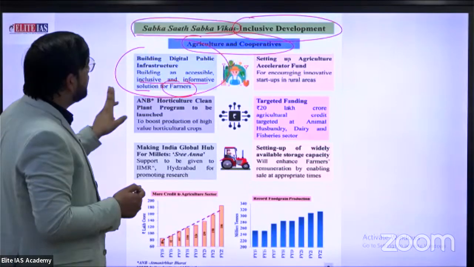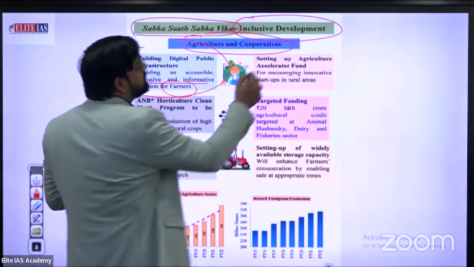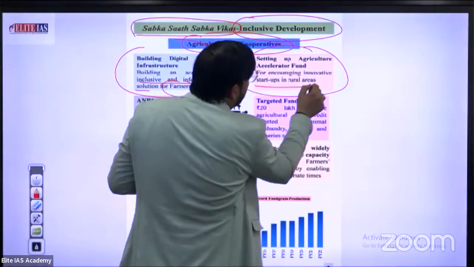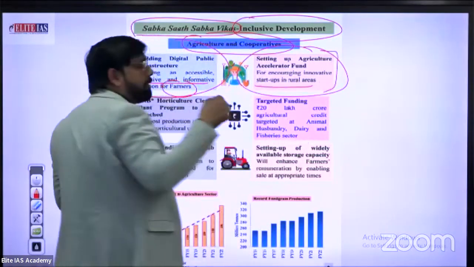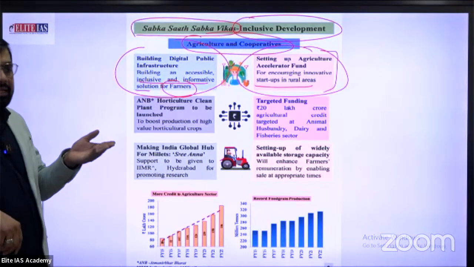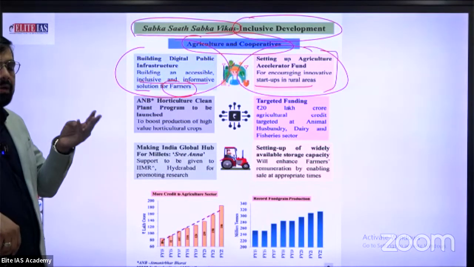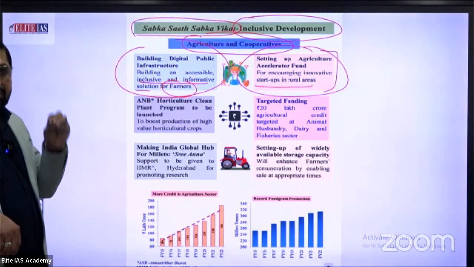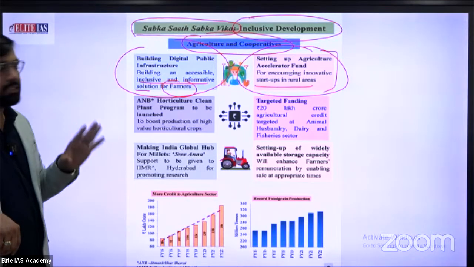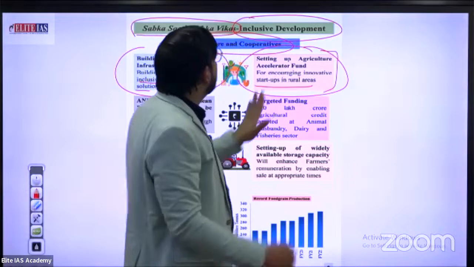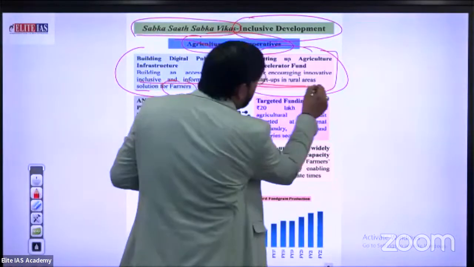What's the second point? The second point is setting up an agriculture accelerator fund for increasing innovative startups in rural areas. In our upcoming slide, we are talking about the different types of funds, especially in the case of KCC or farmer insurance, and so many different types of funds provided by the government to the agriculture sector. So, setting up an agriculture accelerator fund for increasing innovative startups in rural areas.